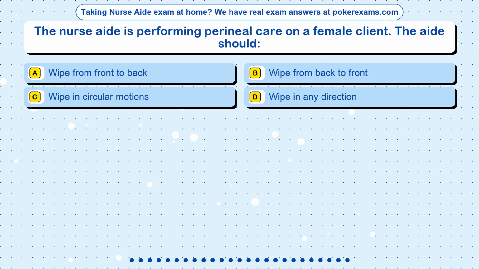Question 3. The nurse aide is performing perineal care on a female client. The aide should: Option A. Wipe from front to back. Option B. Wipe from back to front. Option C. Wipe in circular motions. Option D. Wipe in any direction.